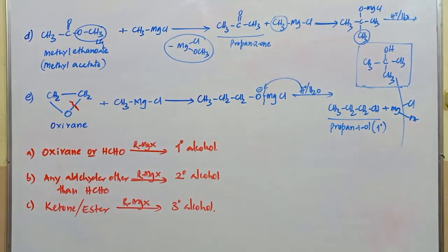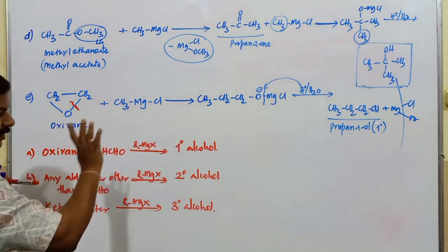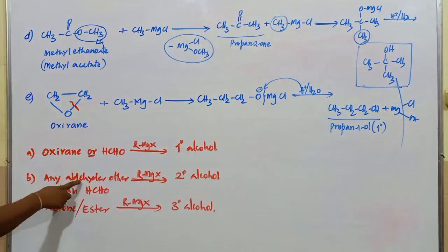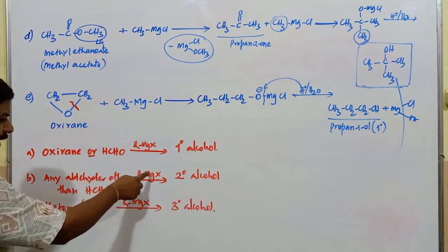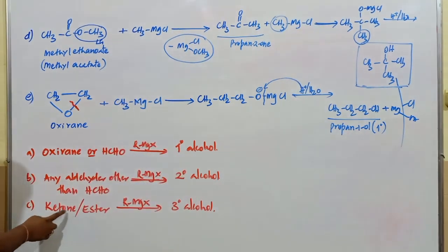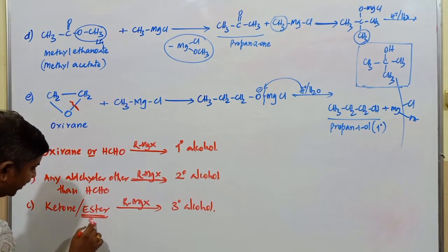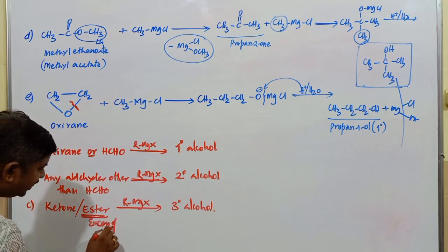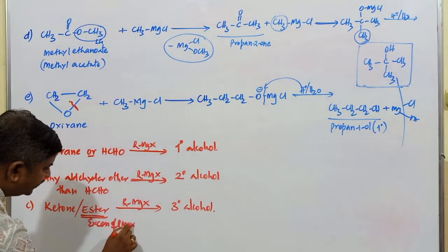Formation of primary alcohol, secondary alcohol and tertiary alcohol is possible in case of these compounds. Oxirane or formaldehyde gives rise to primary alcohol. When any aldehyde other than formaldehyde combines with Grignard reagent, secondary alcohol is produced. If it is found to be ketone or ester, remember, excess of RMgX should be used.